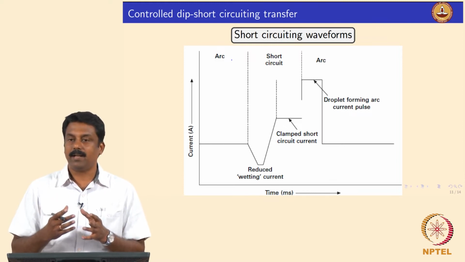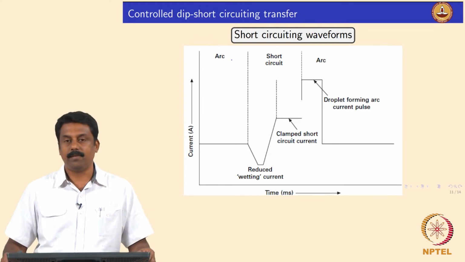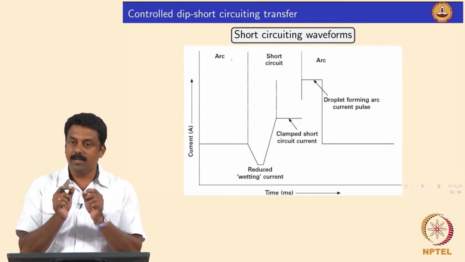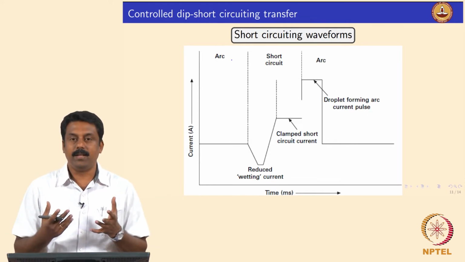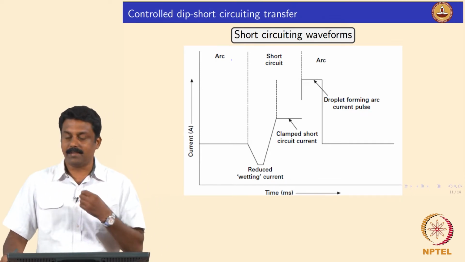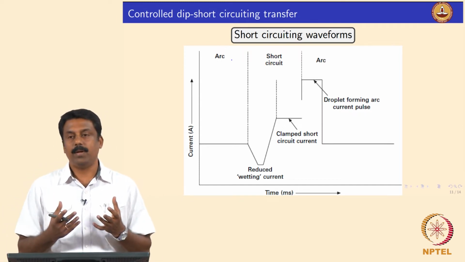with the current continuously flowing, you also create an enormous amount of Lorentz force and magnetic force, which is constricted to a very tiny area. It gets accumulated because the resistance of the liquid is much lower, so it is getting accumulated in the droplet.